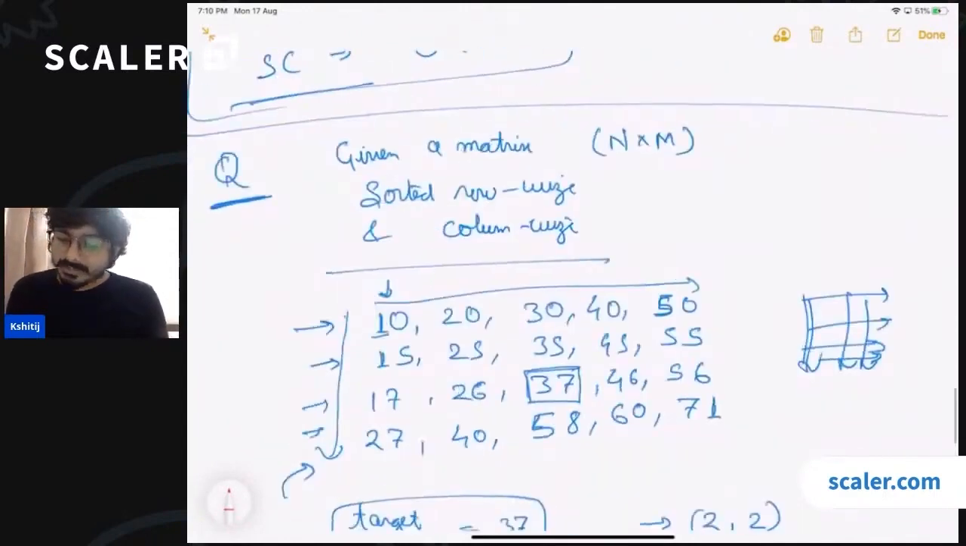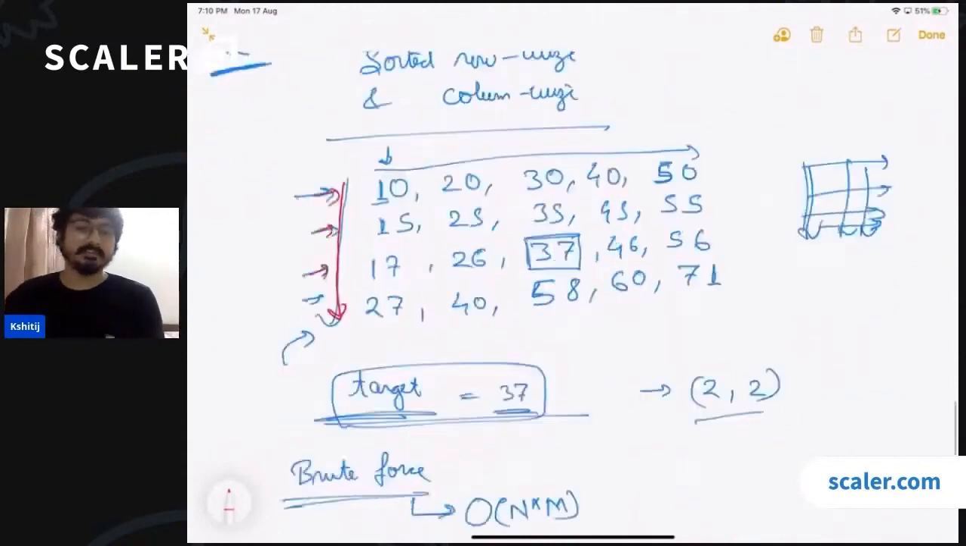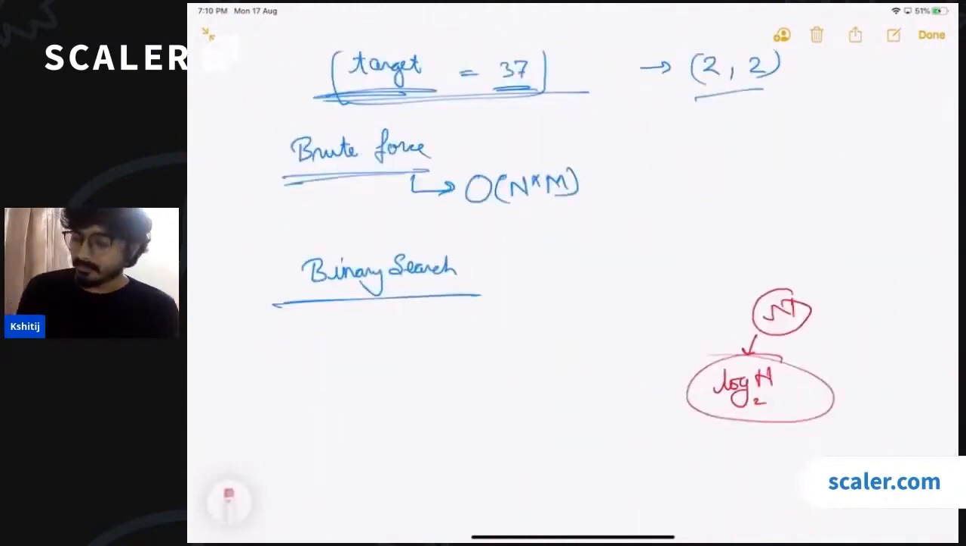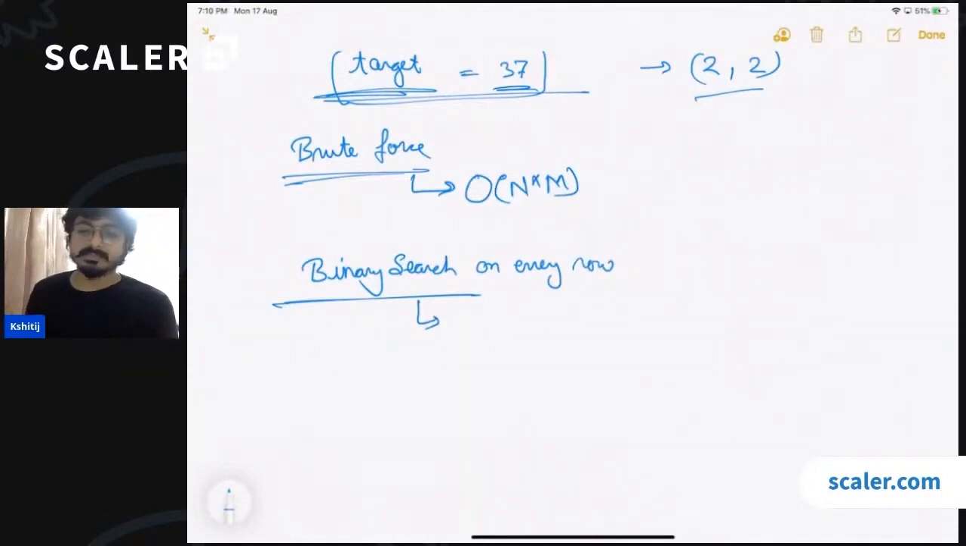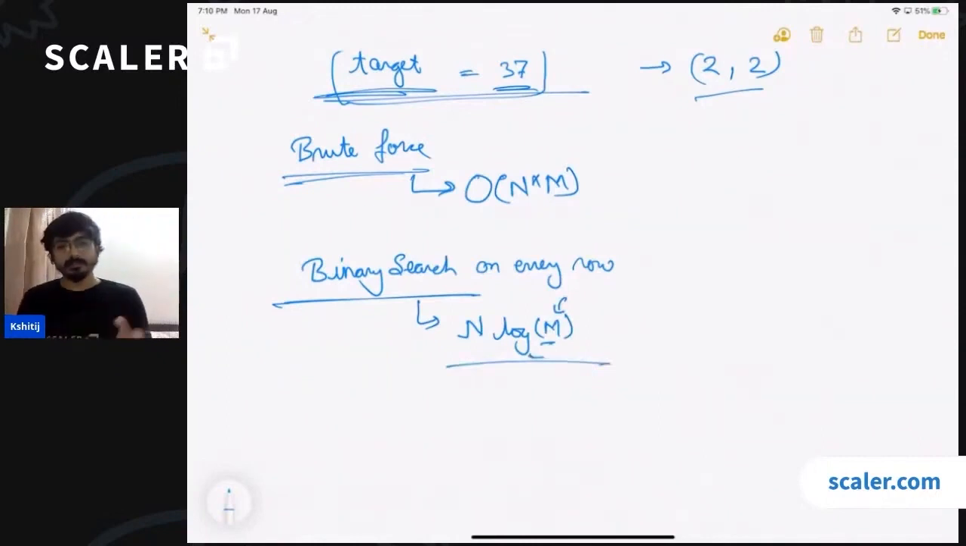And if you are doing binary search in all the rows, how many rows are there? In this case, we have n rows and the size of each row is m, right? So if we apply binary search on every row, what will be the time complexity? There are n rows and there are m columns, so there are m elements in each row, right? So this is going to be the time complexity. Okay, cool. Can we do better?